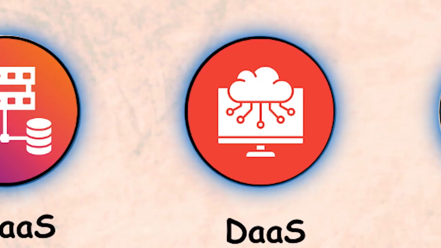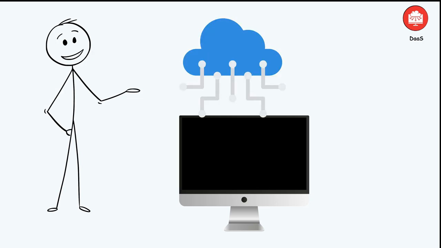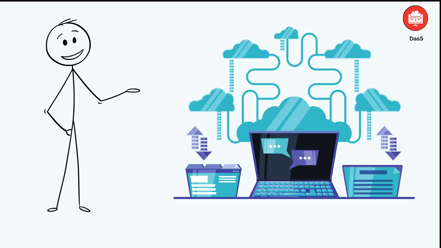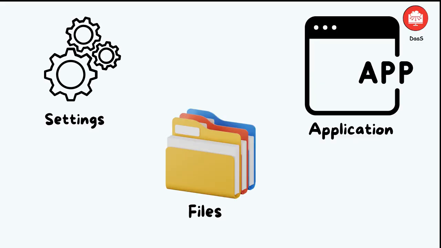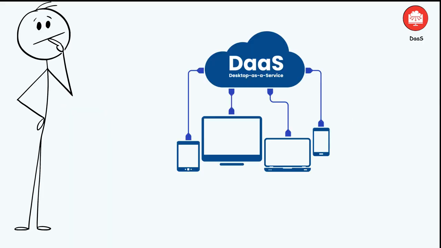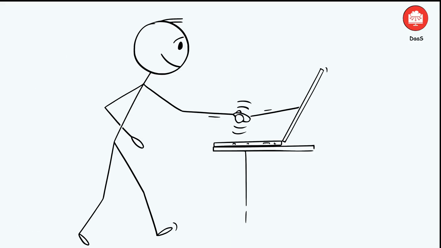Desktop as a Service, or DaaS, delivers virtual desktop environments from the cloud that you can access from virtually any device. Instead of being tied to a physical computer with locally installed software, your desktop experience is hosted in the cloud. This means you can access your complete work environment, including applications, settings, and files from a laptop, tablet, or even a smartphone, picking up exactly where you left off. DaaS is transforming how we think about workspaces, enabling truly flexible and remote work setups while improving security and management. It's essentially having your computer's contents available wherever you go. Your desktop follows you, not the other way around.